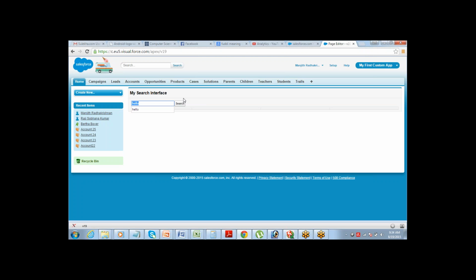And there needs to be one function which will be called on click of this button. The function that we define for this should take the value, use that value to search, and return the result. That's the logic. So these two functions are missing. And what we're going to do is create these two functions.